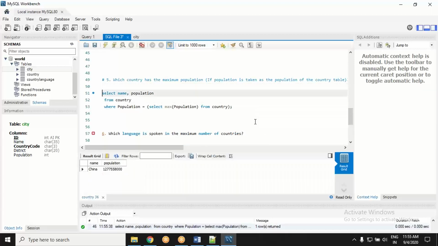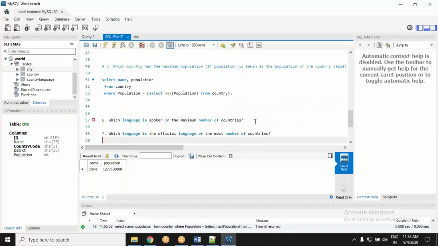Now we see the highest population is something and the country name is obviously China. Obviously China. We Indians have not surpassed them yet, although we are struggling with all our zeal. Maybe someday we will be the proud first, at least in this field.